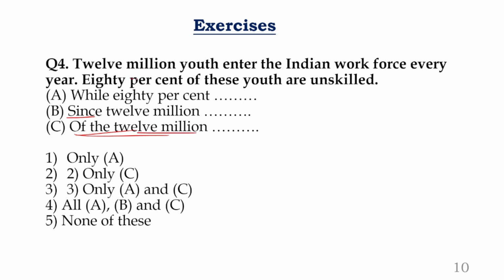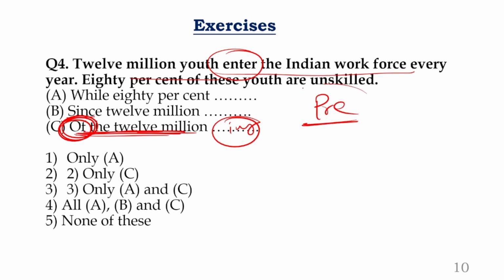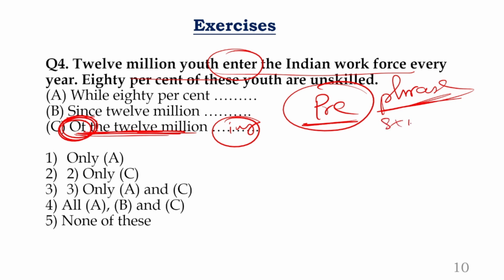Of the 12 million youth entering the US workforce every year. Sir, why did you change the word enter to entering? Because if you look at this statement here, the sentence is starting with the word of. Remember, when any sentence is starting with the preposition, absolutely and 100%, that part is nothing but a phrase. And when you start a phrase, there should not be subject verb agreement. Do you remember this or not? Yes. So that's why I changed like this. Of the 12 million youth entering the Indian workforce every year, that becomes a phrase.